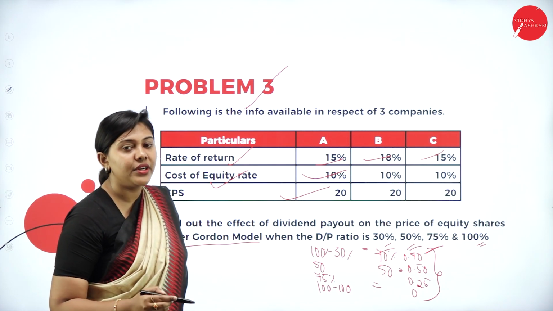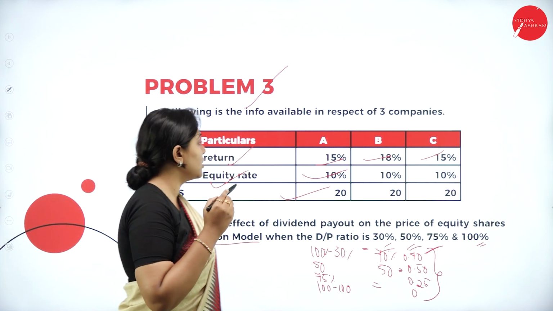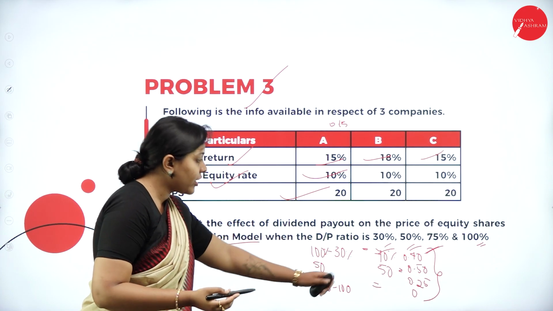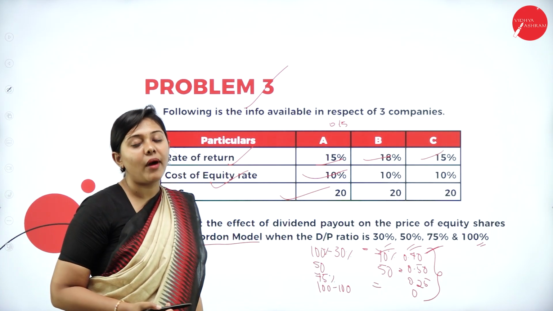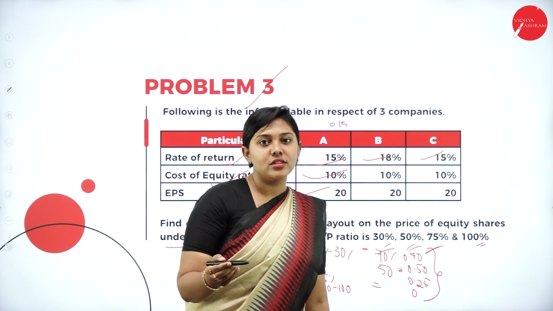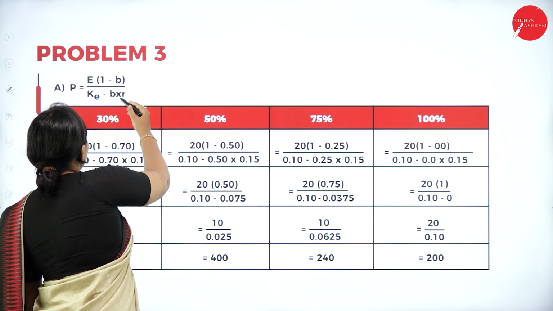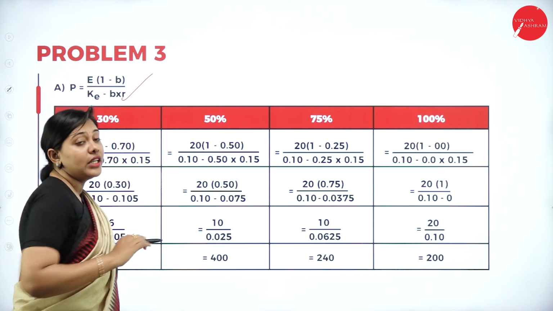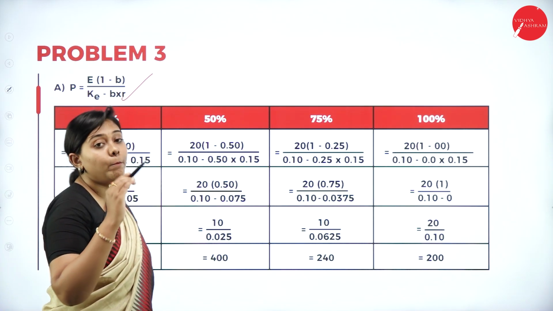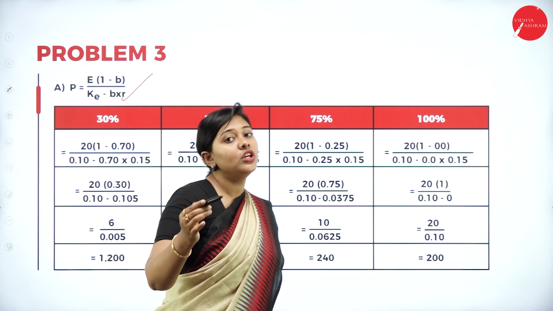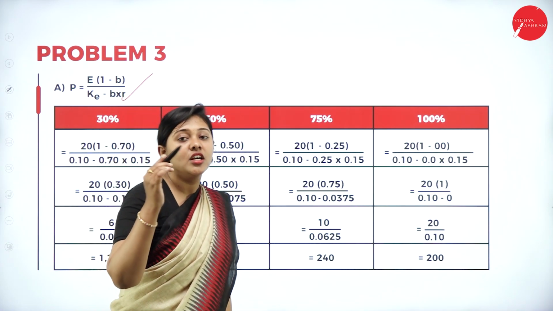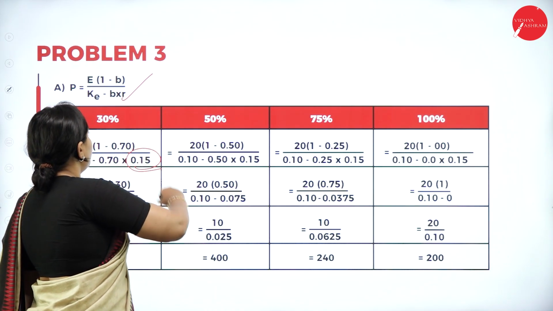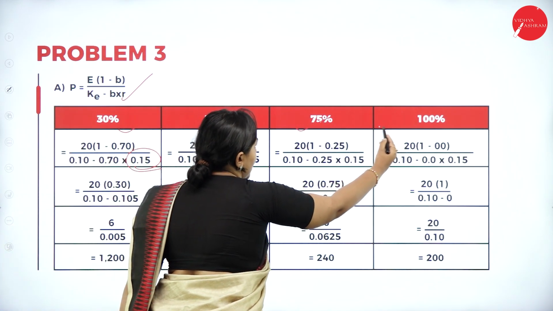So first case, A Limited, when the company's rate of return is 15%, that is 0.15, then what is the effect of the dividend payout ratio on the market price? We need to check as per Gordon's model. What is the formula? My dear students, the formula is P equals E times (1 minus B) divided by (Ke minus B into R), retention ratio into rate of return. So only the rate of return varies, when the dividend payout ratio is 30%, 50%, 75% and 100%.